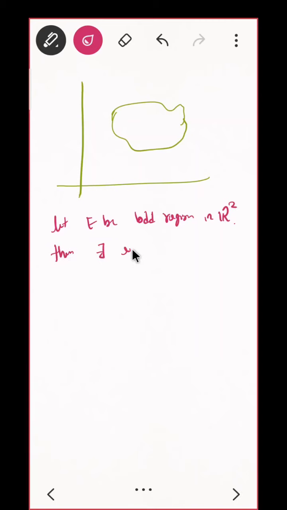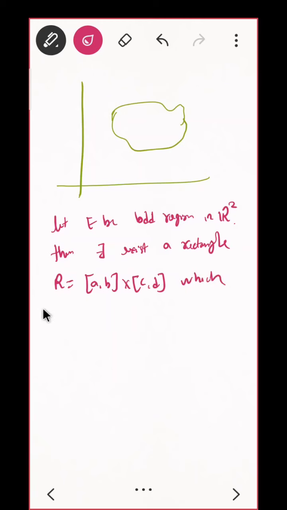Then there exists a rectangle R, that is, I want to make this relate to that rectangle part, so I am considering a rectangle which completely encloses the region.